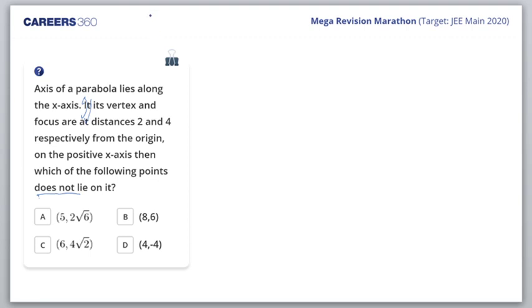So let's look at the solution. First of all, try to understand that whenever a parabola has the x-axis as its axis, I can write the equation as (y minus y1) whole squared equals some constant, let it be 4a, times (x minus x1).